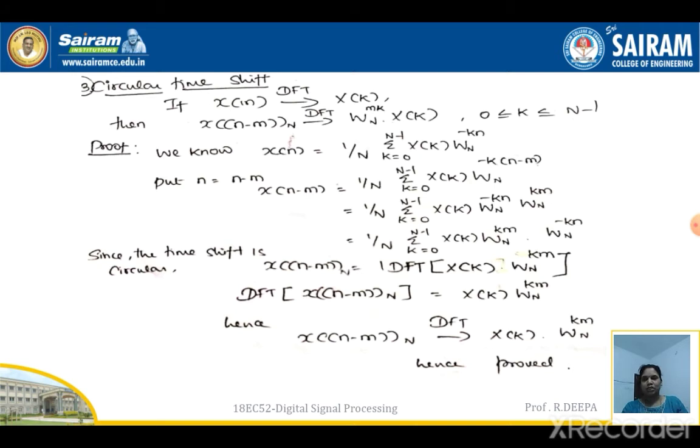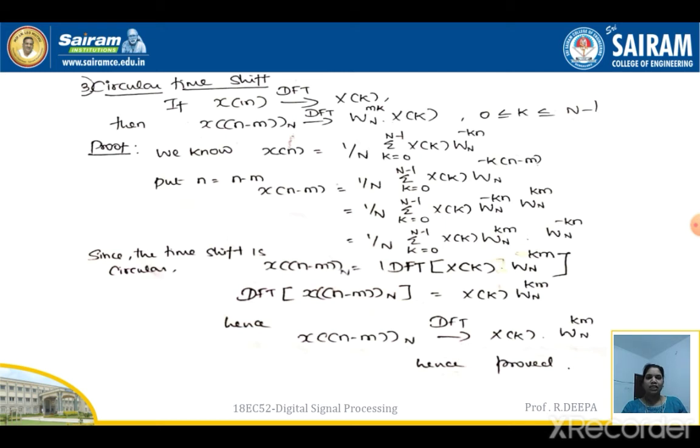So in order to prove this circular time shifting property, we are going to start with x of n. So what is x of n? As per the definition of IDFT, I am going to write x of n as 1 by N summation k is equal to 0 to N minus 1 X of k W_N power of minus kn. So here I am going to replace small n by n minus m. So replacing n by n minus m, we are getting the expression as x of n minus m is equal to 1 by N summation k is equal to 0 to N minus 1 X of k W_N power of minus k into n minus m.